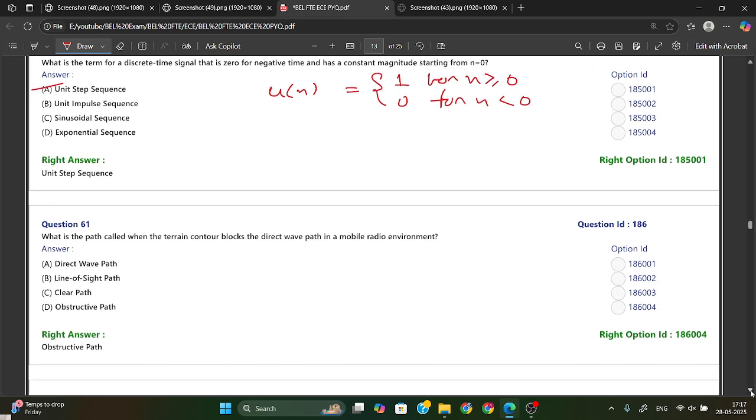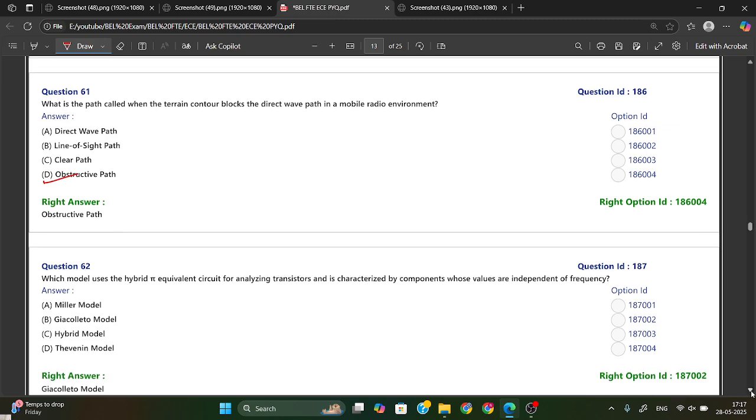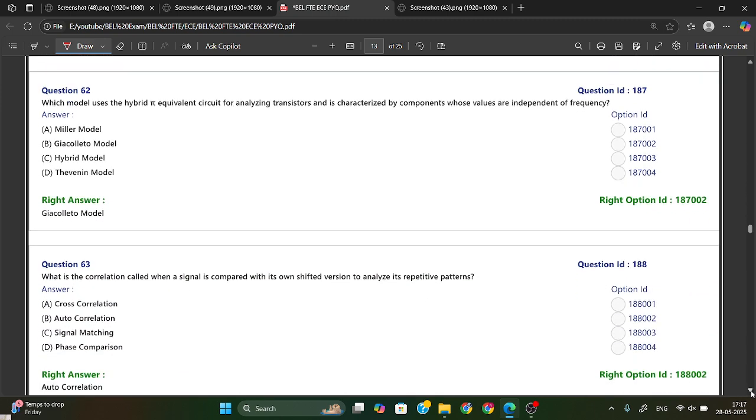What is the path called when the train contour blocks the direct wave path in a mobile radio environment? Whenever blocking is there, just remember it is the obstructive path. Option D is your right answer.